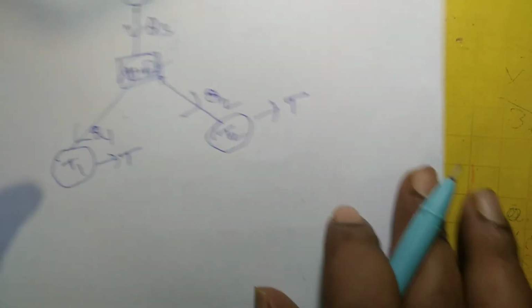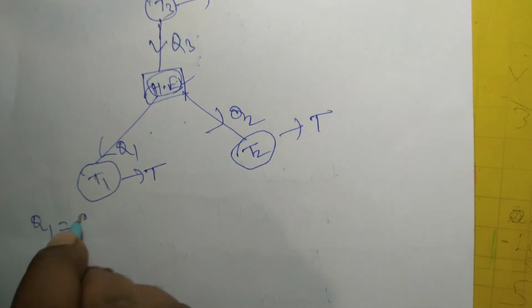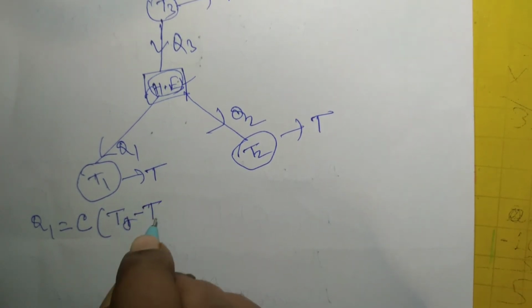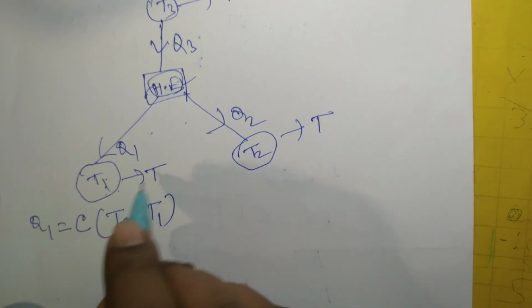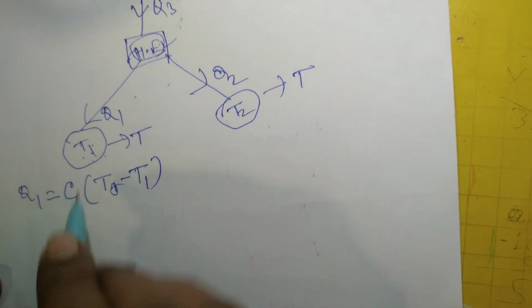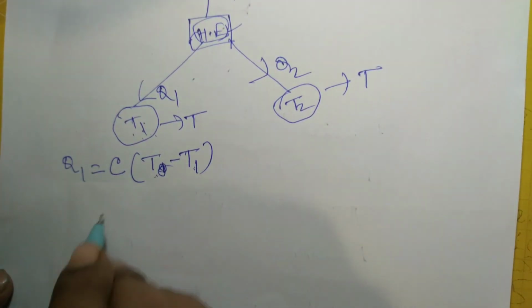Now you see, Q1 we have to calculate. Q1 is C multiplied by T minus T1. So this is the heat added to this body so that its temperature will increase from T1 to T. So what is the amount of heat added to this body? C times final temperature minus initial temperature.